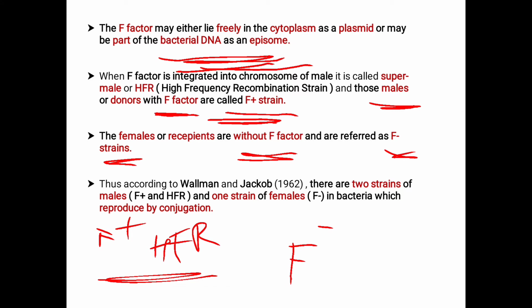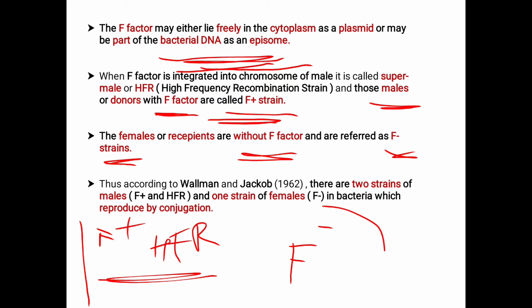This is in female. F plus has the fertility factor or the sex factor, and Hfr is the high frequency recombination strain, the super male. Whereas F minus is without the F factor, in the female.